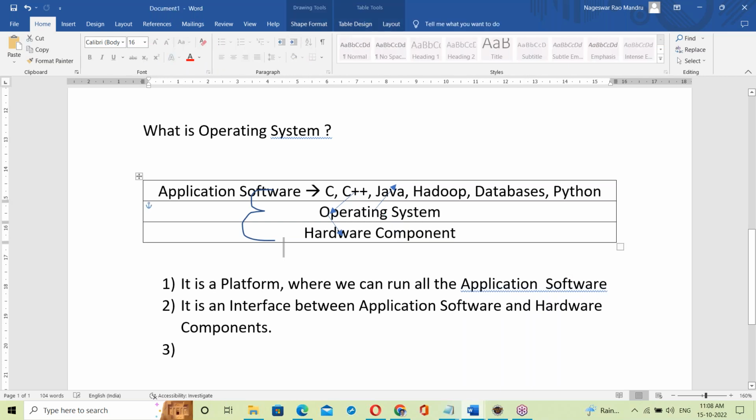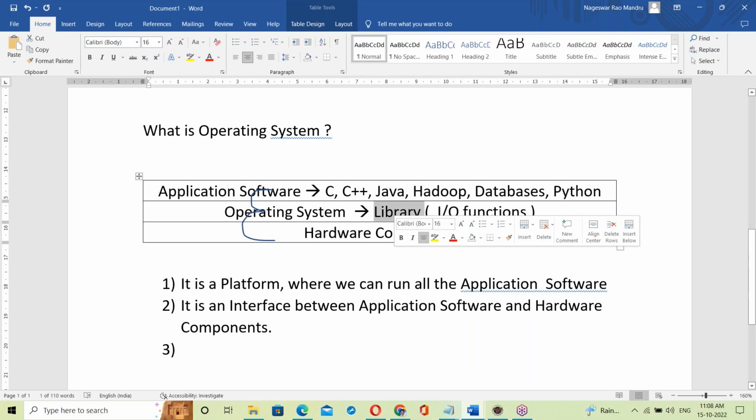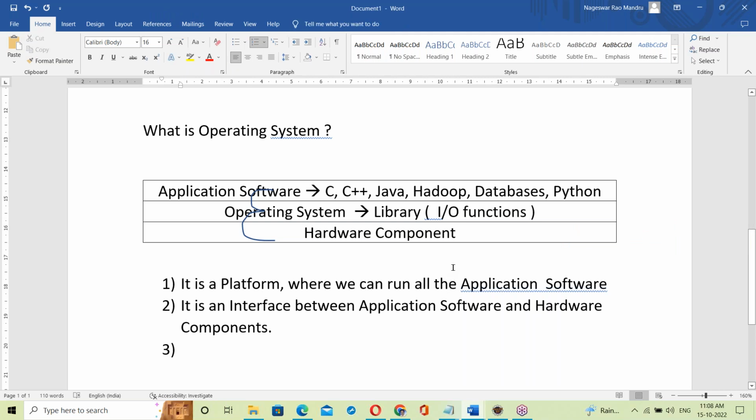Next, one more important point from the Java perspective. In every OS there is a library. That library contains all the input-output functions to perform IO operations. Functions here means C language functions.